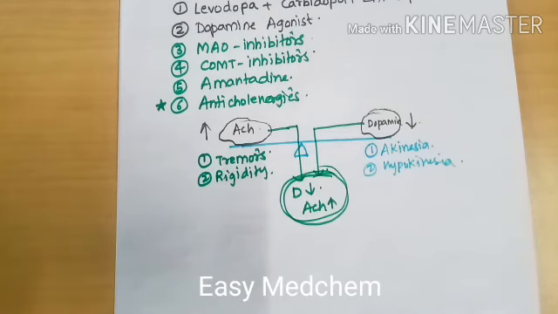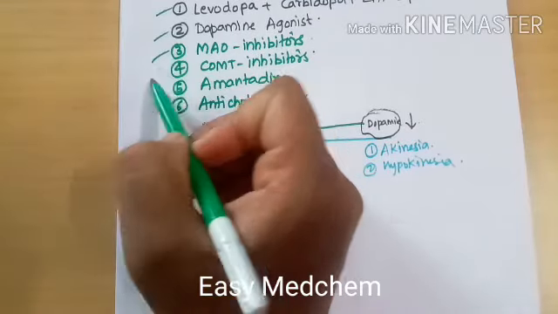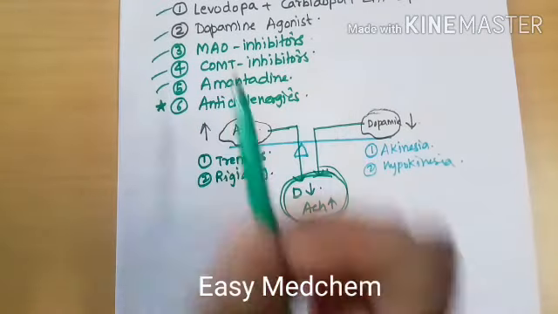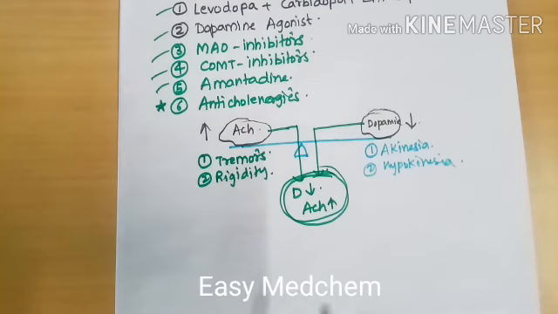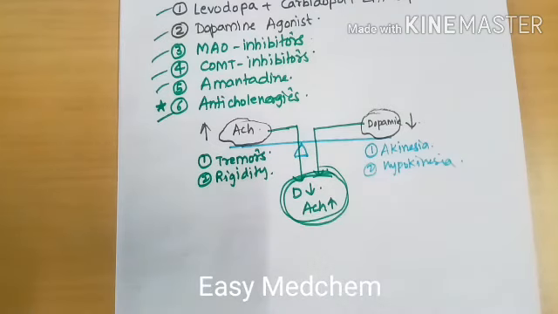So what is the strategy, what is the pharmacological aspect, how do we treat those patients? For patients in whom the dopamine level is decreased, we give the five lines of drugs which we discussed here. For patients in whom acetylcholine is increased, we should give anticholinergics to stop the activity of acetylcholine. We'll be discussing all these drugs in detail now. These are the drugs which we use here.